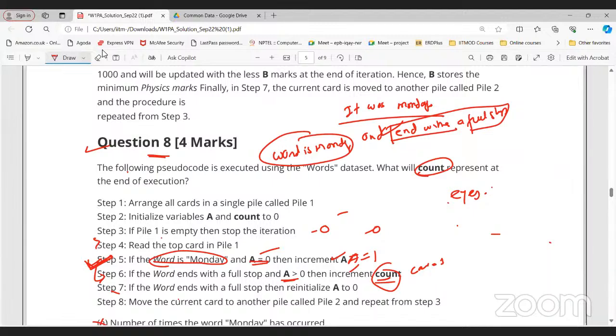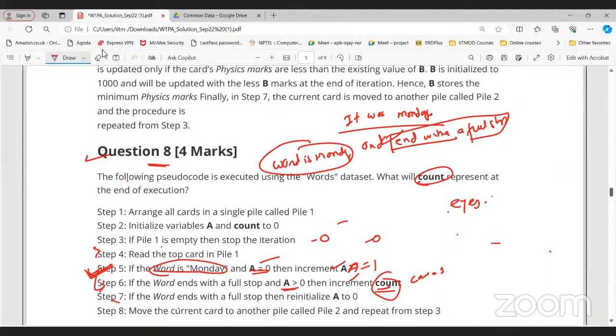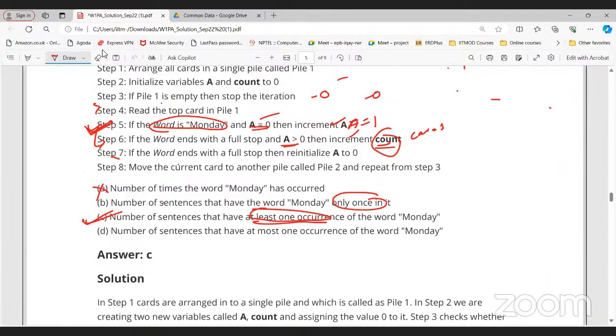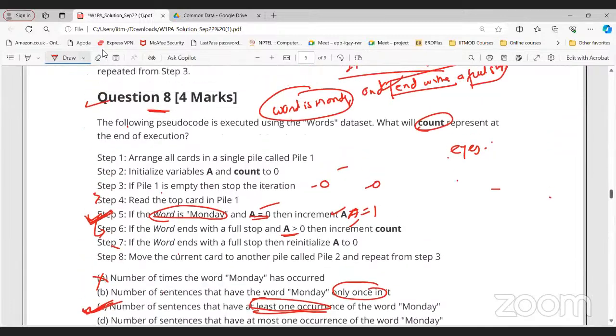Yeah. Okay. So this is the same thing, right? Even if only one occurrence of Monday is there in any sentence, that will get counted, right? At least once. Yes. If two are there, or Monday is at the beginning or at the last, it doesn't matter. But if one Monday is there in the sentence, it will get counted. Is this clear to everyone? Yes, sir.